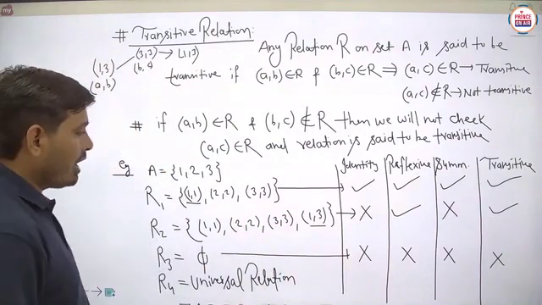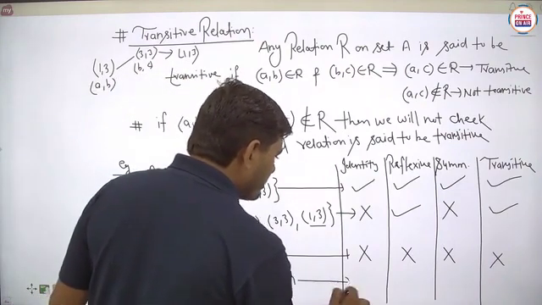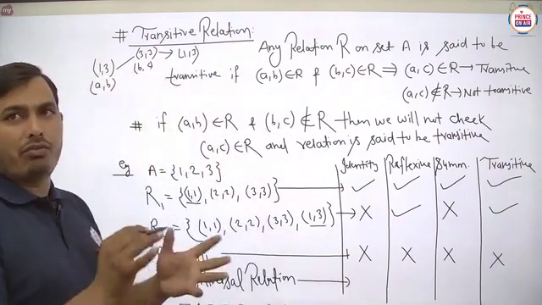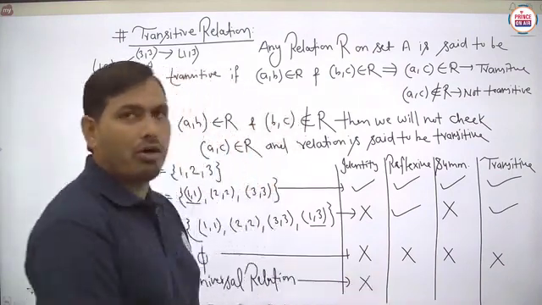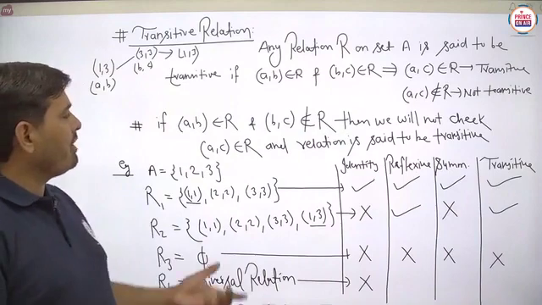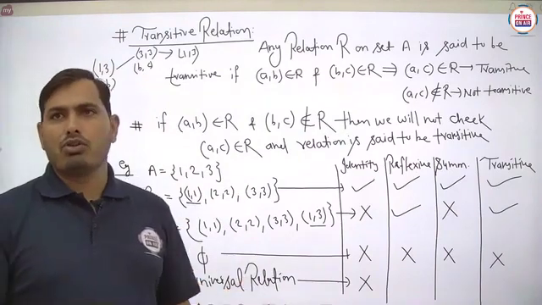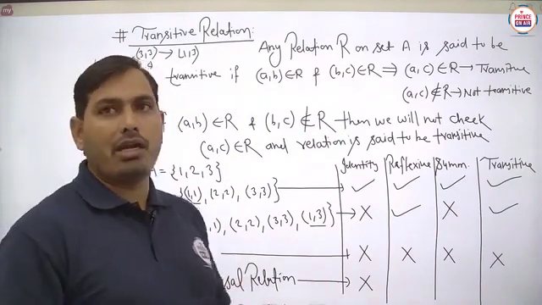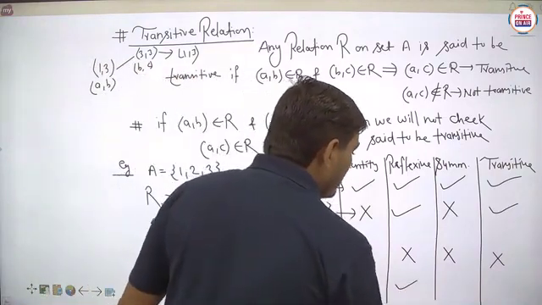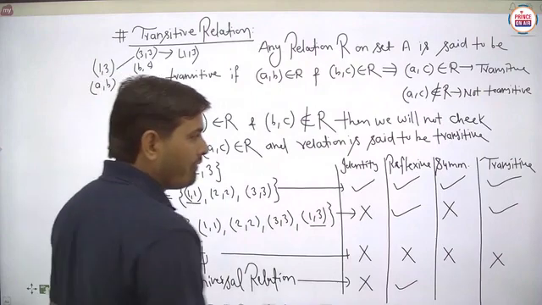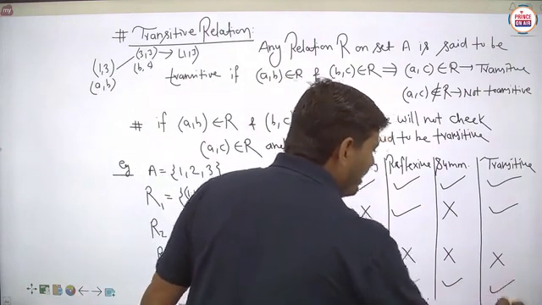Now the very important case of the universal relation. In the universal relation, students, it is not an identity relation, because the identity relation is unique and we have already defined the identity, so there will be no other identity relation. Now, students, any universal relation is always reflexive, symmetric and transitive.